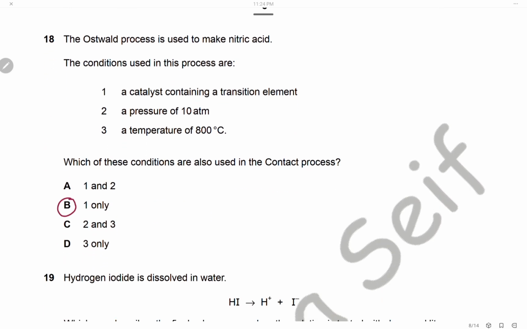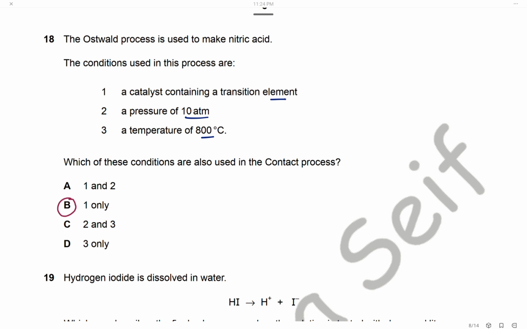Question 18. The Ostwald process is used to make nitric acid. The conditions used in this process are a catalyst which is a transition metal, a pressure of 10 atmospheres, and a temperature of 800. Which of these conditions are also used in the contact process?